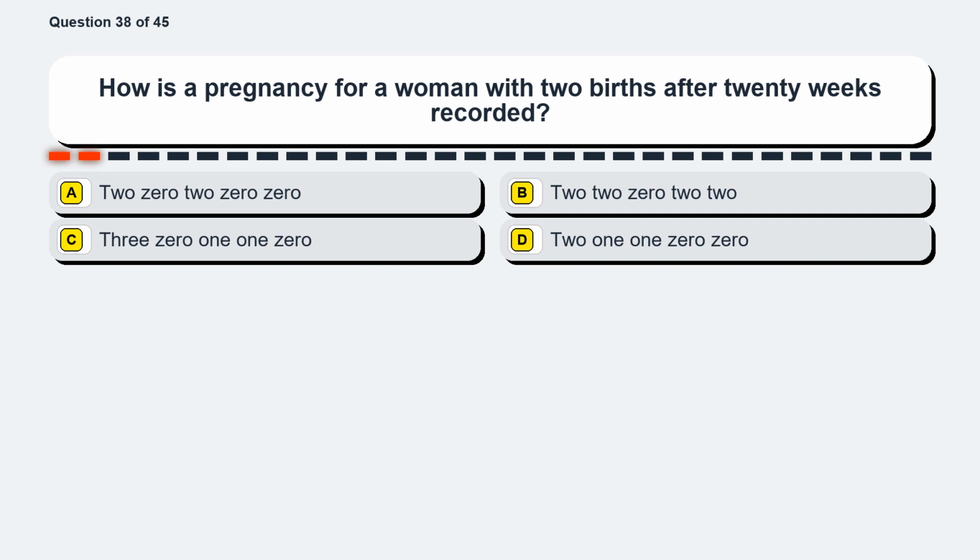Question 38. How is a pregnancy for a woman with 2 births after 20 weeks recorded? Option A, 20200. Option B, 22022. Option C, 30110. Option D, 21100.